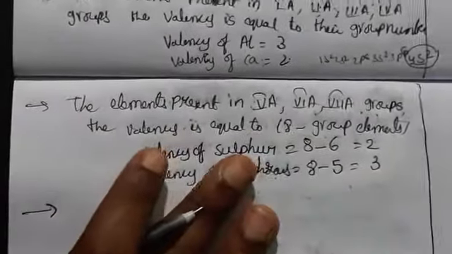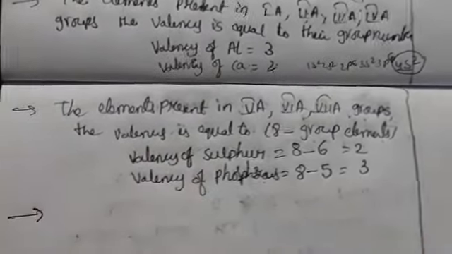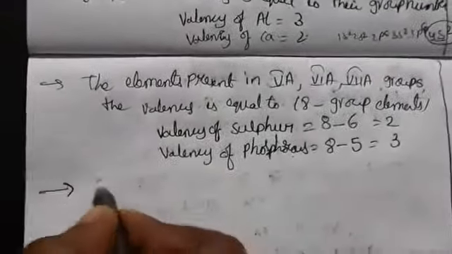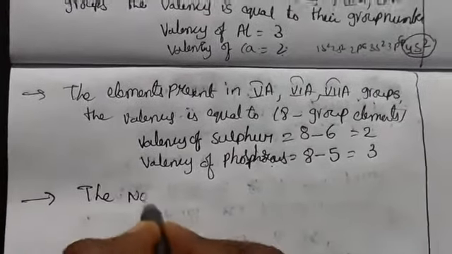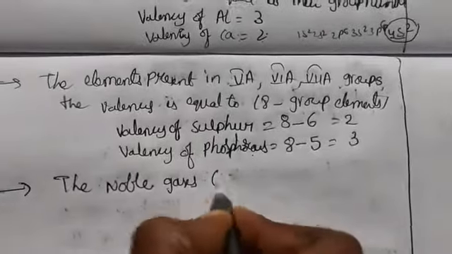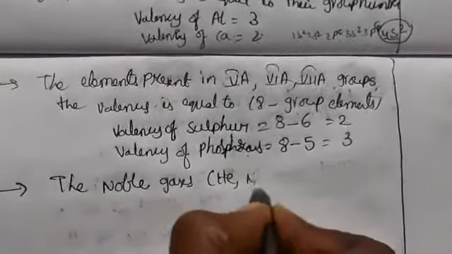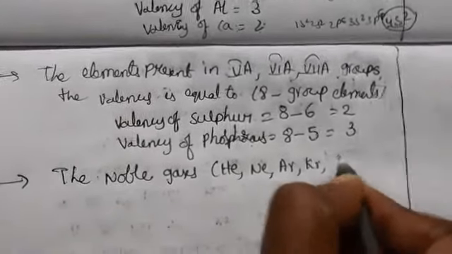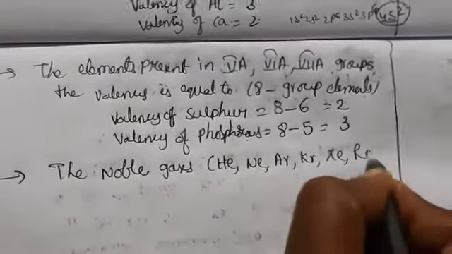For noble gases, the valency is always equal to 0. Why? Because their electronic configuration is completely filled. The noble gases are helium, neon, argon, krypton, xenon, radon.